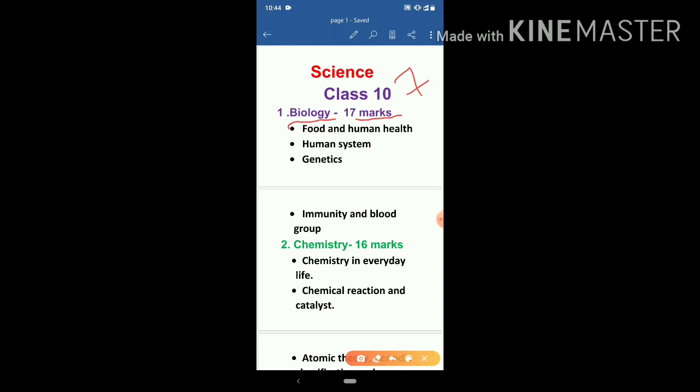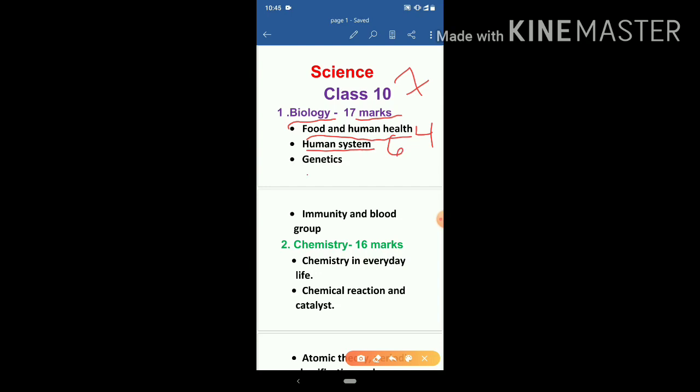and the part of biology contains 4 chapters. First chapter is food and human health. It covers 4 marks. Next chapter is human system. It covers 6 marks.